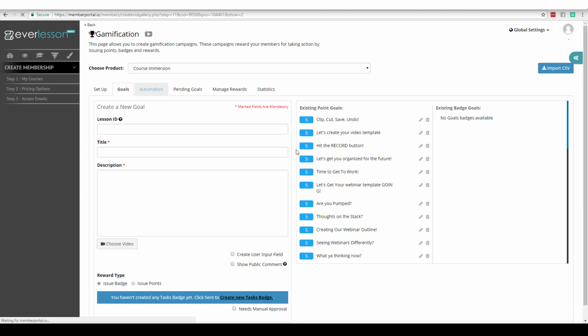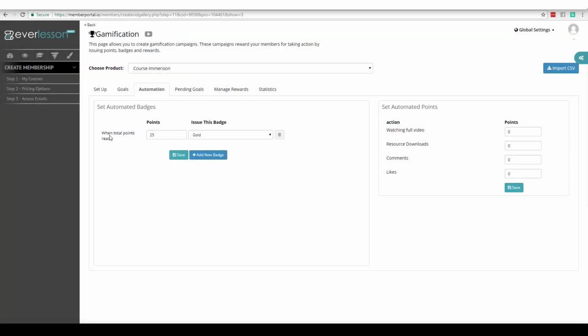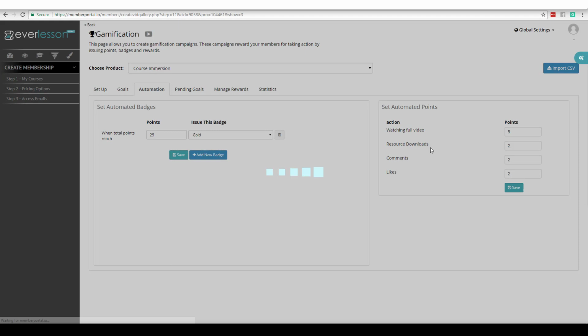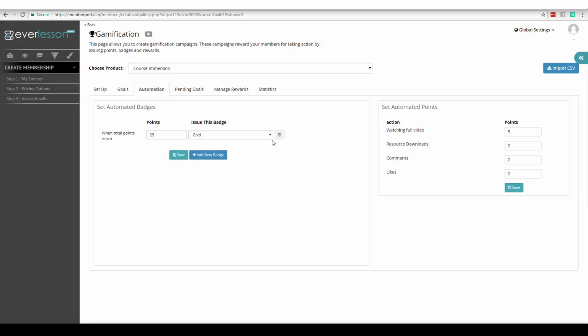Okay, now if I come over here to automation, just a couple more things to show you. This is where you set up your badges. So you say, okay, when they hit 25 points, give them the gold badge. I can have another one that says when they hit 100 points, give them the platinum badge. You set up your own badges, and then you can even set it up to where if they watch a full video, they get 5 points. If they download a resource, they get 2 points. If they leave a comment, they get 2 points. And if they like somebody else's comment, they get 2 points, right? So they can even earn points when they do this automation, okay? So that's how easy it is.